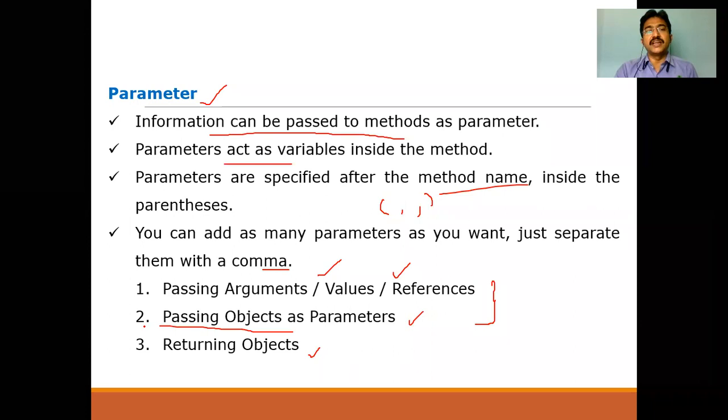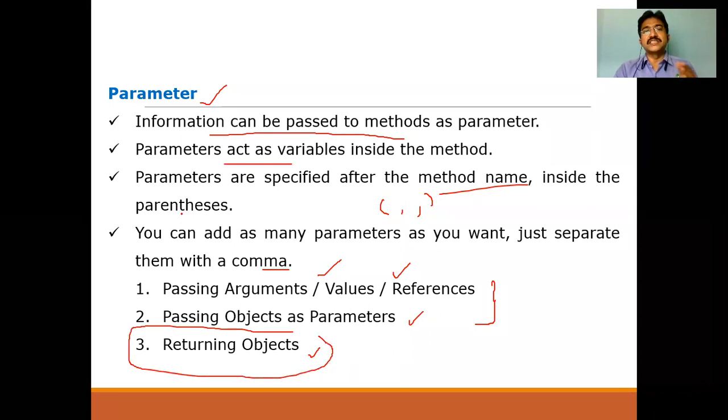The third one is a subtopic in parameter passing, but it is not a way of passing. It is already covered in the second one. Once you have done that job, we can return the objects also. So that is the third one, but it is not a third way of parameter passing. Only we can pass by arguments, by values, by reference, or by objects. We can return the objects also.